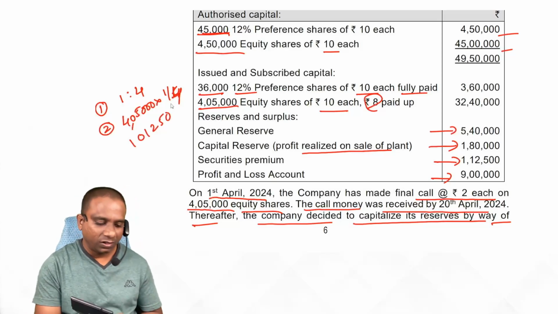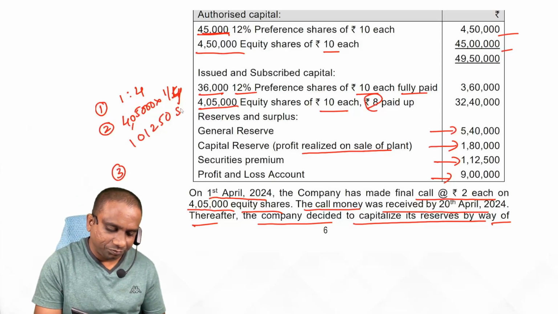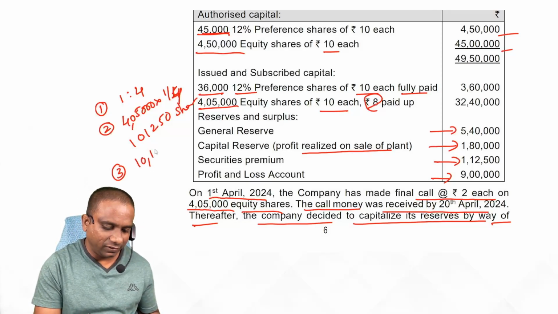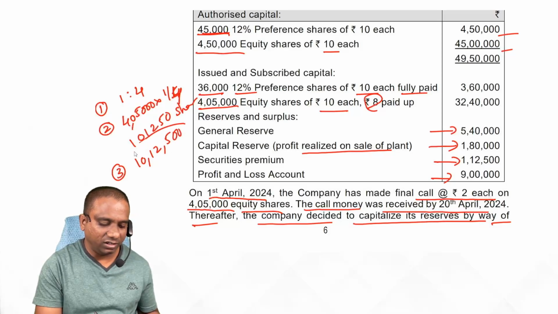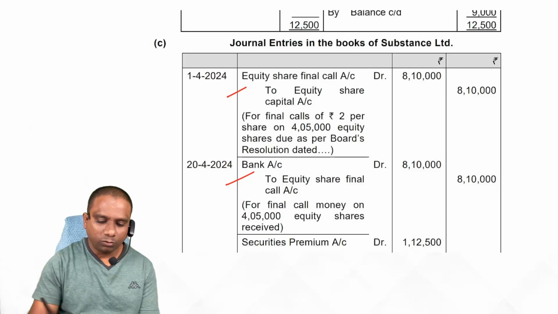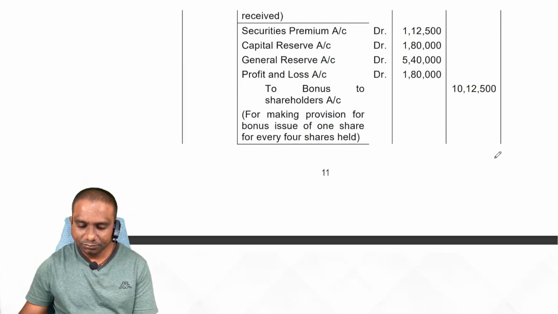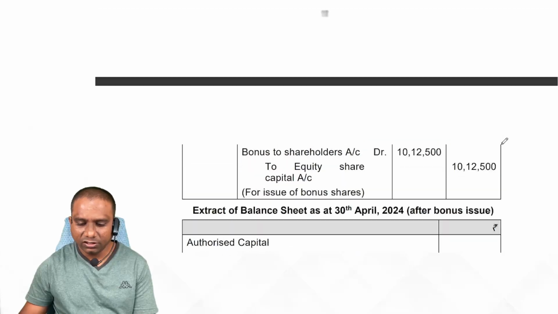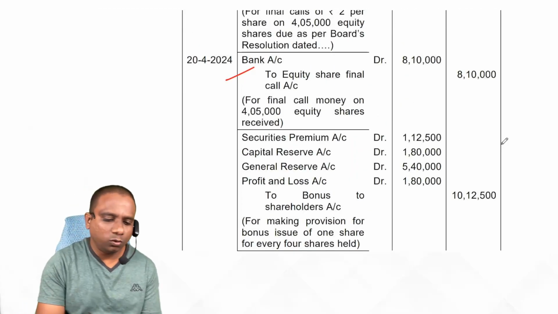1,250 shares. Next, calculate the amount of bonus shares, into 10 rupees each share. So, in total we need 10 lakh 12,500. This much of amount we need, student. Observe. They did not give any calculation, but how many bonus shares we have to issue?